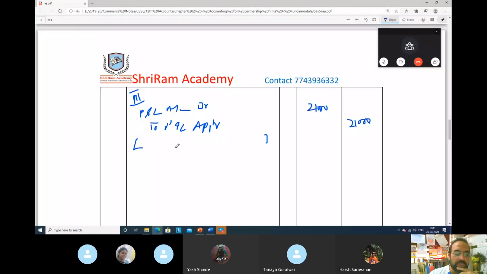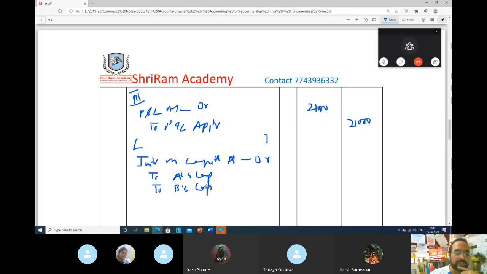Now you have to pay the interest. Paying interest is what? Expense. You have to pay interest to A and B. Which entry will be there? Interest on capital. You have to pay. Account debit to whom? To A's capital account and to B's capital account.